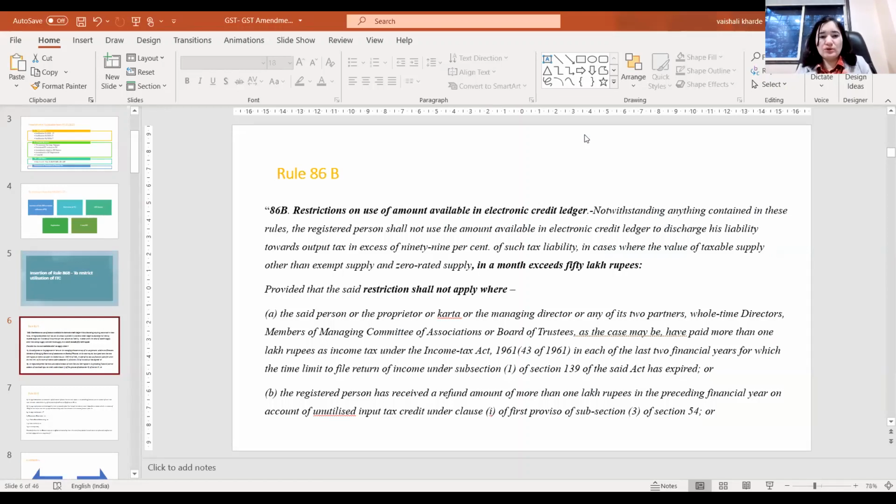Now, what is that rule? First, what is 86A? You may be aware of the blocking of credit. For about the last 1 year, the authorities started to block the ITC ledgers of taxpayers, and that reference is from Rule 86. In Rule 86, they have given certain scenarios wherein the authorities have the power to block the input tax credit of the taxpayer. So this power has been given by way of Rule 86.